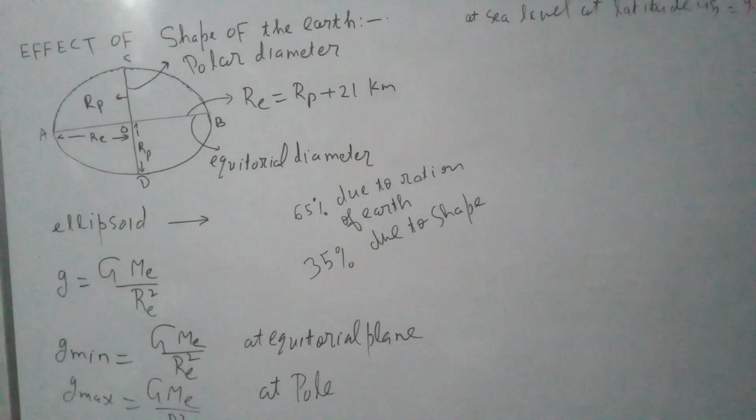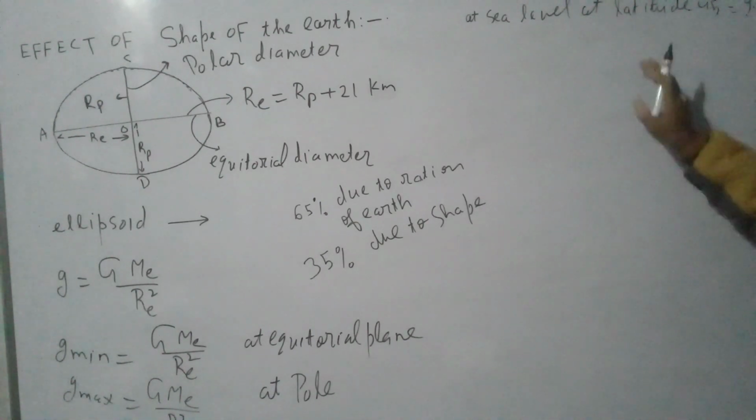The earth is at some places at a height above sea level, and at some places below sea level. So the value of g at different points of the earth's surface is different. The level of the earth at different points is different. The value of g varies on going above the earth's surface and on going below the earth's surface.